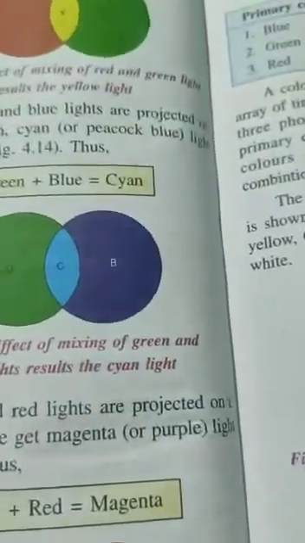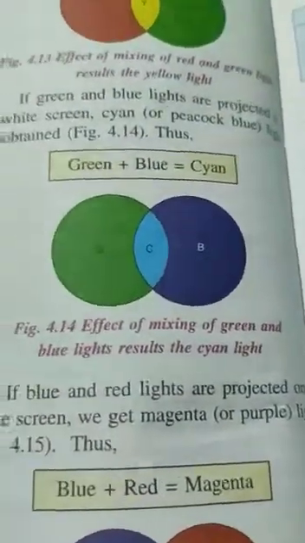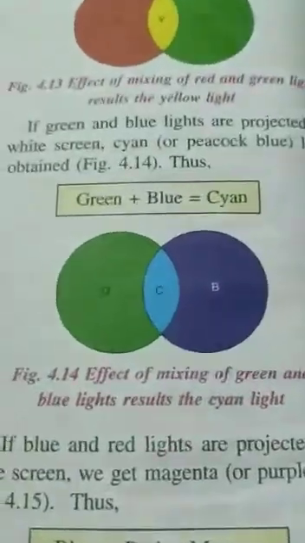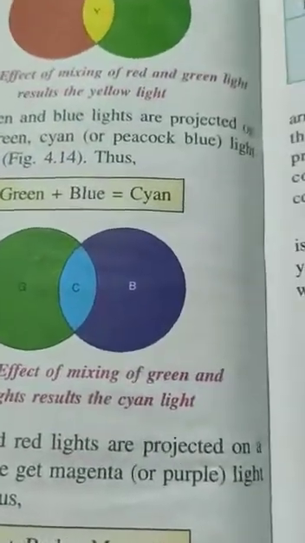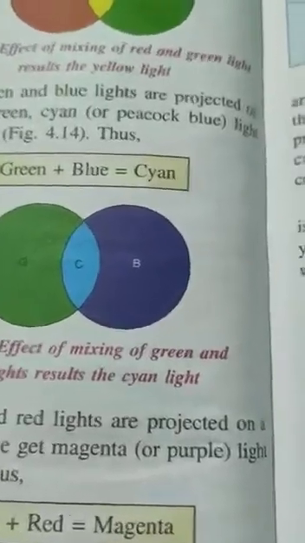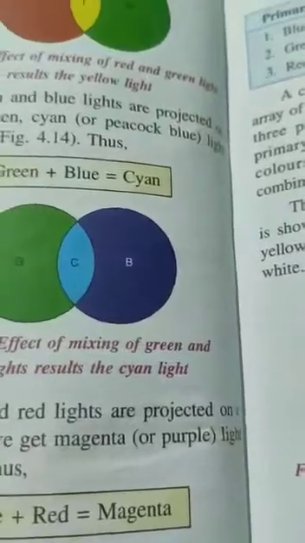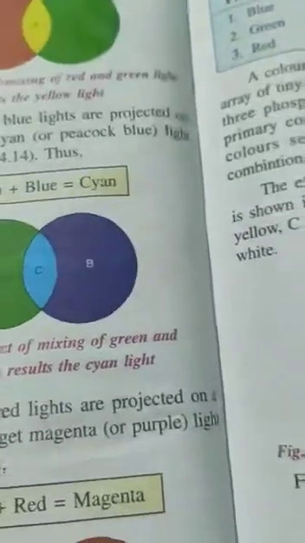So first of all, you need to understand primary colors. The colors of light that cannot be obtained or created by mixing other colors are called primary colors. How? Just see here.